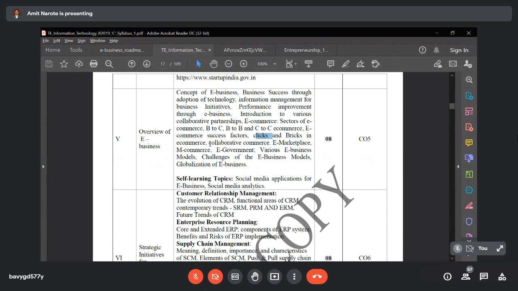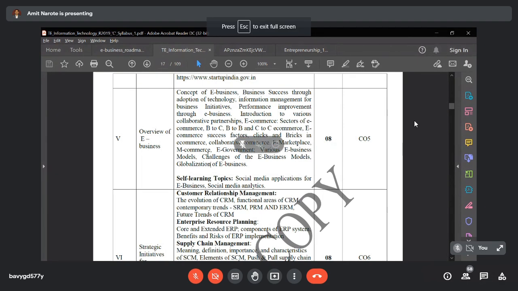Then collaborative commerce. What is collaborative commerce? Where two types of companies or two types of collaboration are happening, and from that collaboration this type of commerce happens. Then what is e-marketplace? Then what is m-commerce? M-commerce stands for mobile commerce. What is e-government? Whatever relates to Aadhaar card, PAN card, then PAN filing, e-return filing, all these activities are performed with the help of e-government. Then the challenges we are going to face in the e-business model.